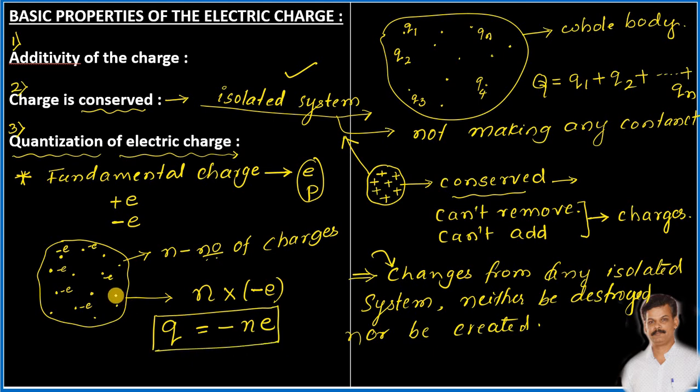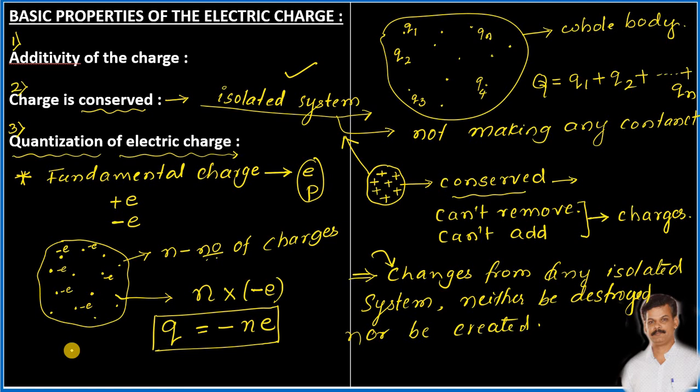It is the simple idea what we have. Whenever we are adding the same quantity a large number of times, then instead of adding, we multiply it. Hence, the total charge present on this system can be written as minus n into e.